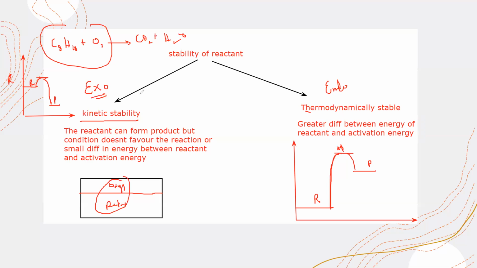For an exothermic reaction, reactants are kinetically stable. Kinetically stable means the reactant can form a product, but the conditions are not suitable, or a small change in condition can form a product. Activation energy is the small difference or gap between the energy of the reactant and the activation energy, or minimum possible energy to start up a reaction. Is this clear? The stability of the reactant: a reactant can be kinetically stable or it can be thermodynamically stable. Is this clear?